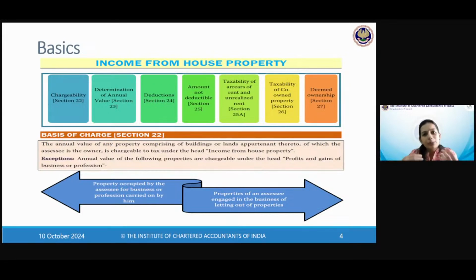And if you are into the business of letting out properties, or if you are using the property for your business, then any income earned from such property will be income from business or profession, PGBP, profits and gains from business or profession, right? Okay. So this is the long and short of section 22.